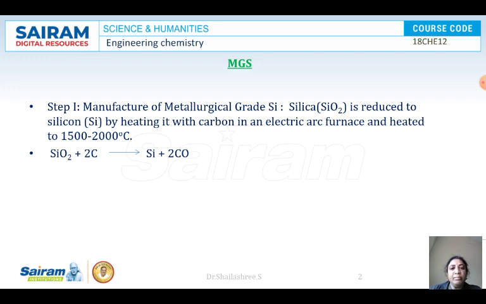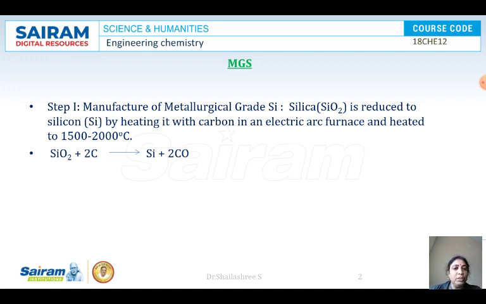In metallurgical grade silicon, more than the required amount of impurities will be present, and it is not suitable for use in solar cells. In semiconductor grade silicon, the impurities present will be very few. We can say that it is almost pure in nature.